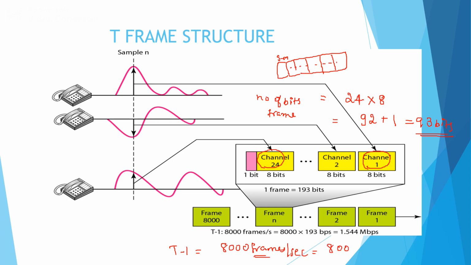So 8000 into 193 bits will be equal to 1.544 megabits per second. That is the data rate of the T1 line.